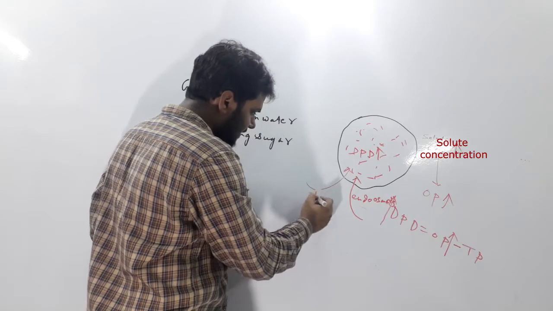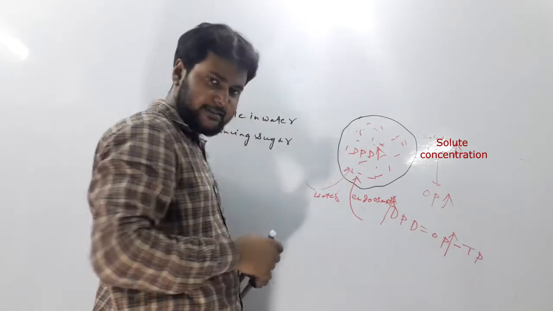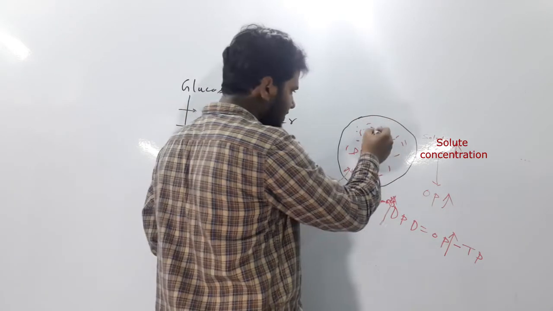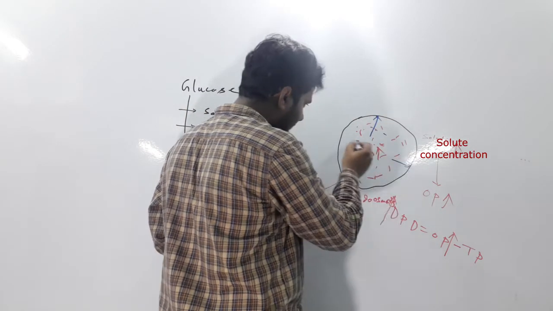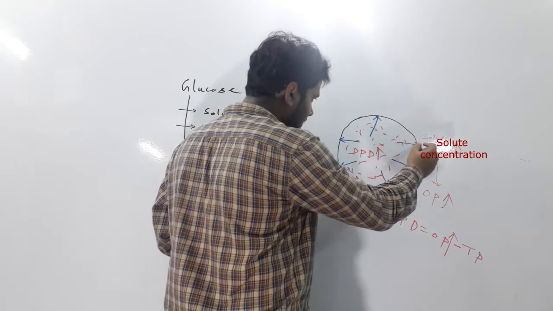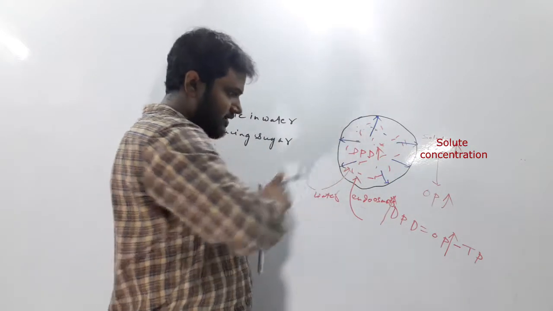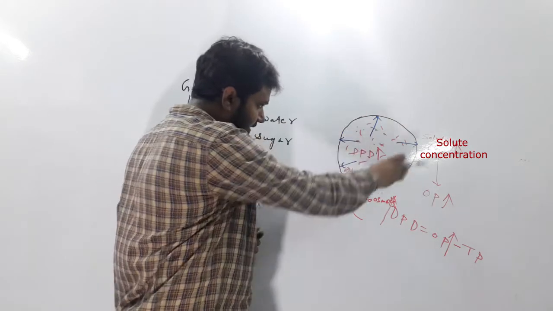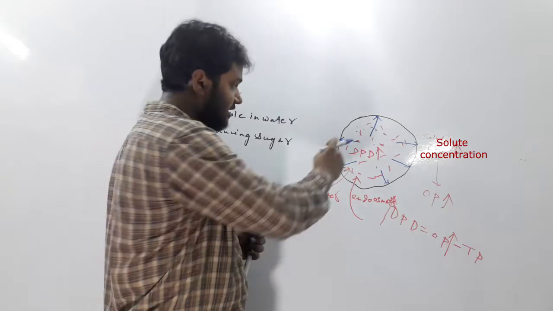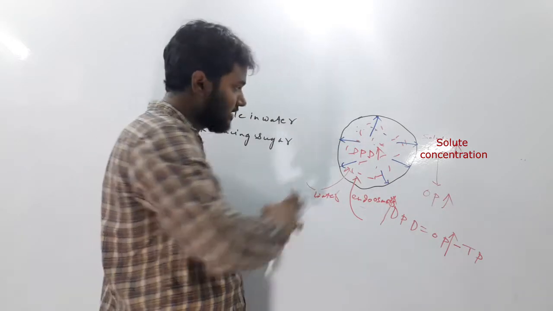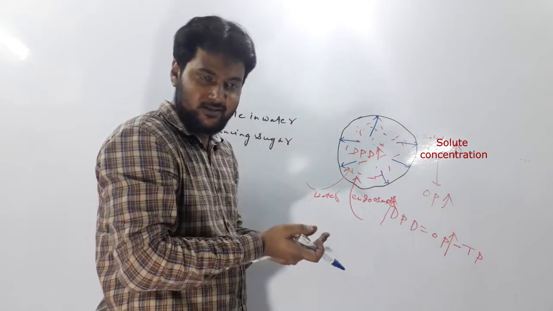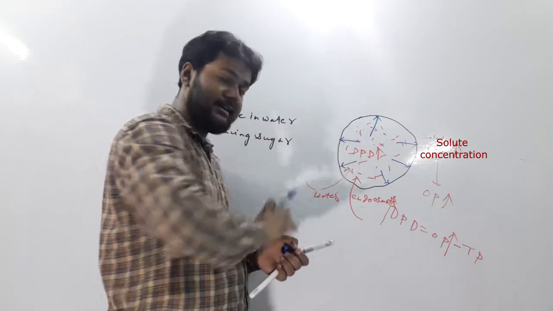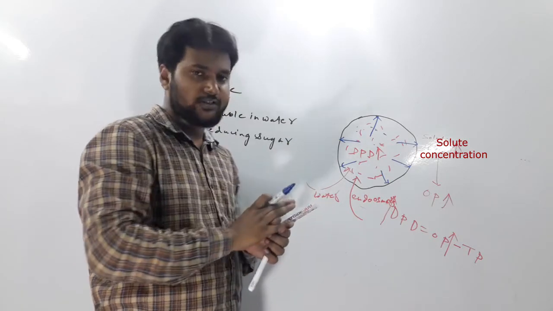If water enters the cell, then the pressure inside the cell will increase, and there will be a high wall pressure. This pressure will then disturb the normal shape and size of the cell, and if this pressure exceeds the limit, the cell will burst. So this problem will arise if you want glucose to be stored in the cell. For this problem, glucose cannot be stored.